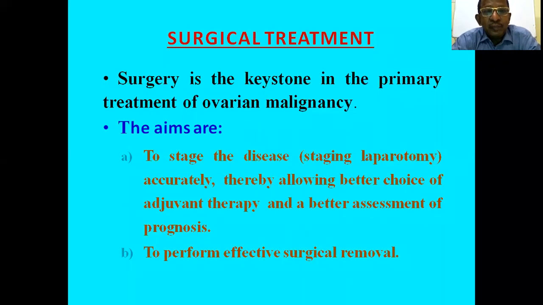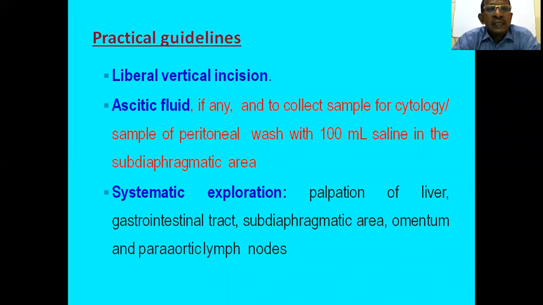Another aim of surgery is to perform effective surgical removal. Then what are the guidelines? Practically, a liberal vertical incision should be given.